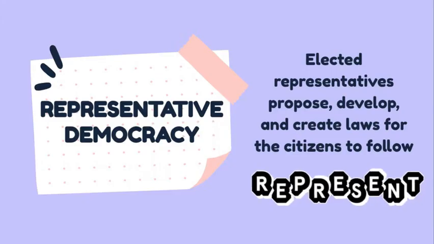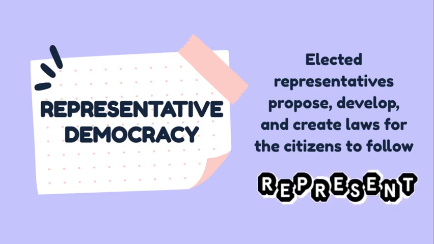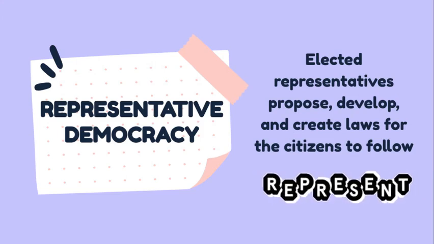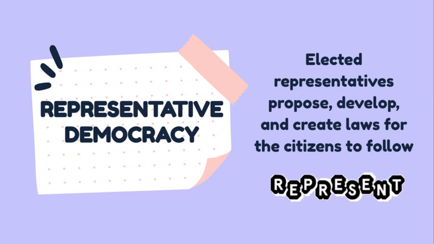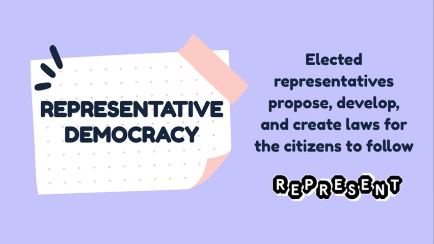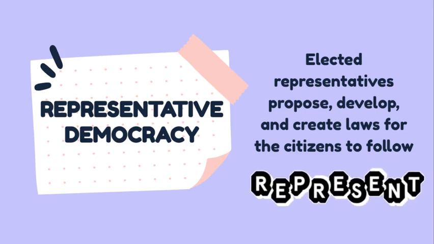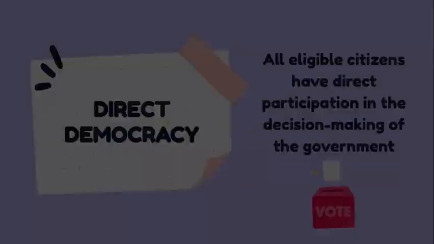All right, then we have a representative democracy. This is the United States. We elect representatives that propose, develop, and create laws for the citizens to follow. So we are not directly voting on everything. We have those representatives, our Senate, our Congress, who we have chosen to go and vote for us.